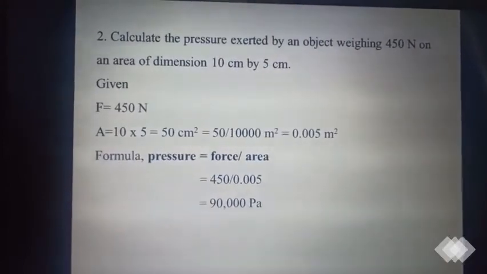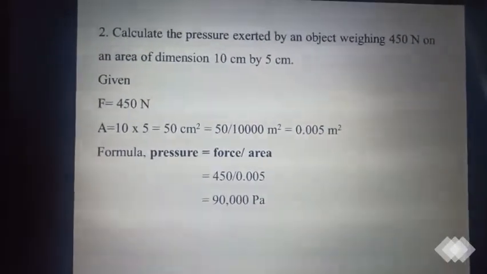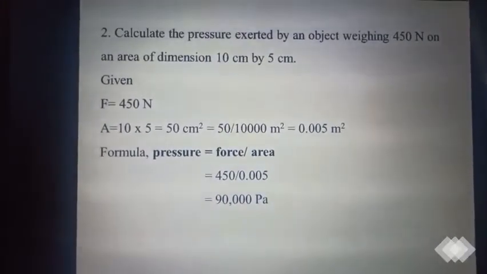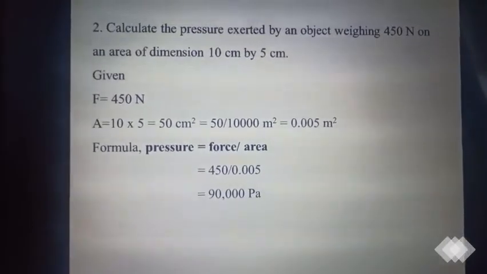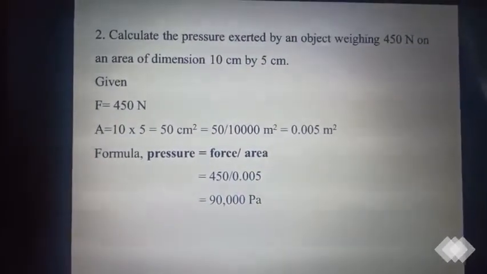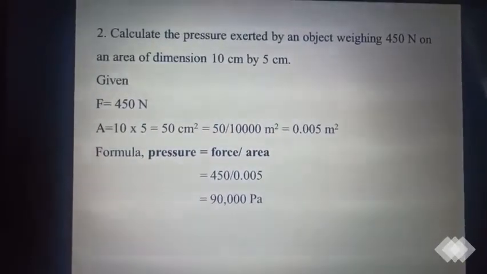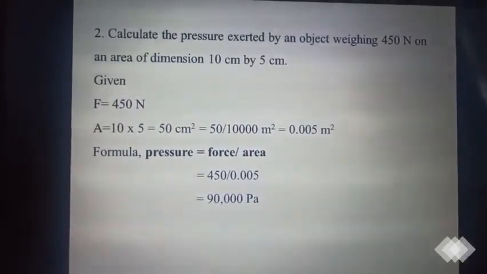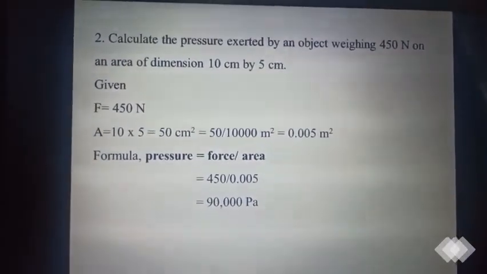Calculate the pressure, second one. Calculate the pressure exerted by an object weighing 450 Newton on an area of dimension 10 centimeter by 5 centimeter. Here they didn't give you the total value of the area, but they gave the dimensions of the object. So the force equals 450 Newton and the area equals length into breadth. Only two sides are given.